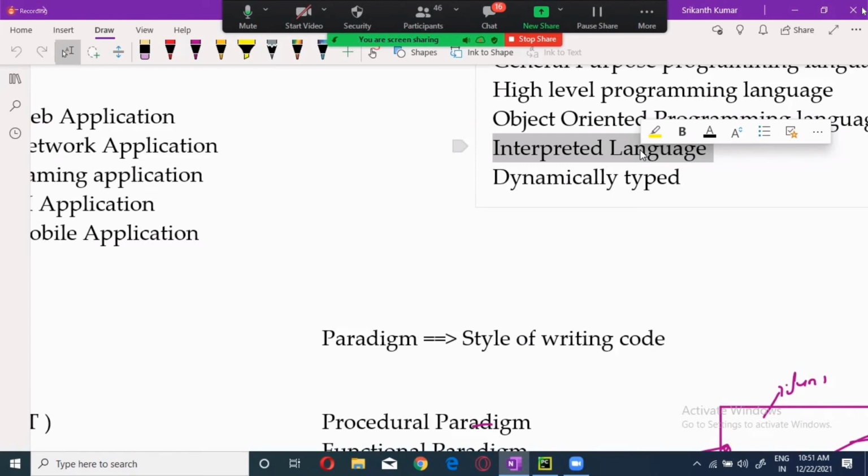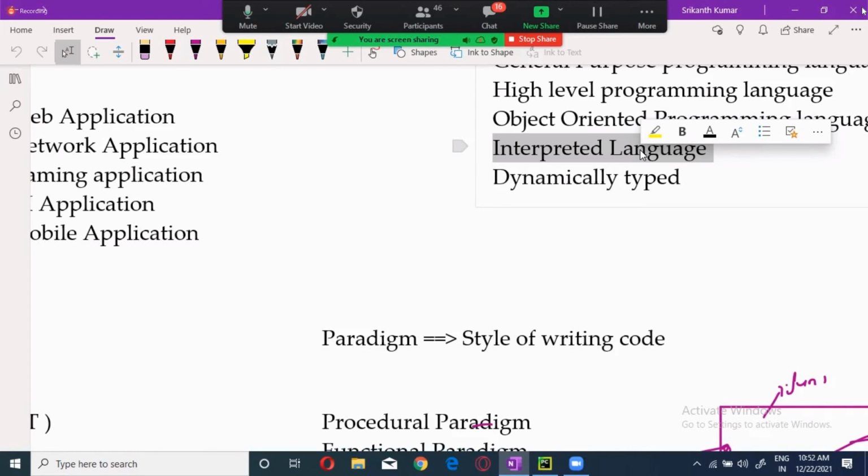With a compiler, you will not see it. But in Python, sometimes you will see the output, sometimes you will not see the output at all. That means sometimes the compiler is taking care, sometimes the interpreter. They work in such a way that they are very fast compared to a plain interpreter. So that is the advantage of the compiler and interpreter combination, which is called the PVM.